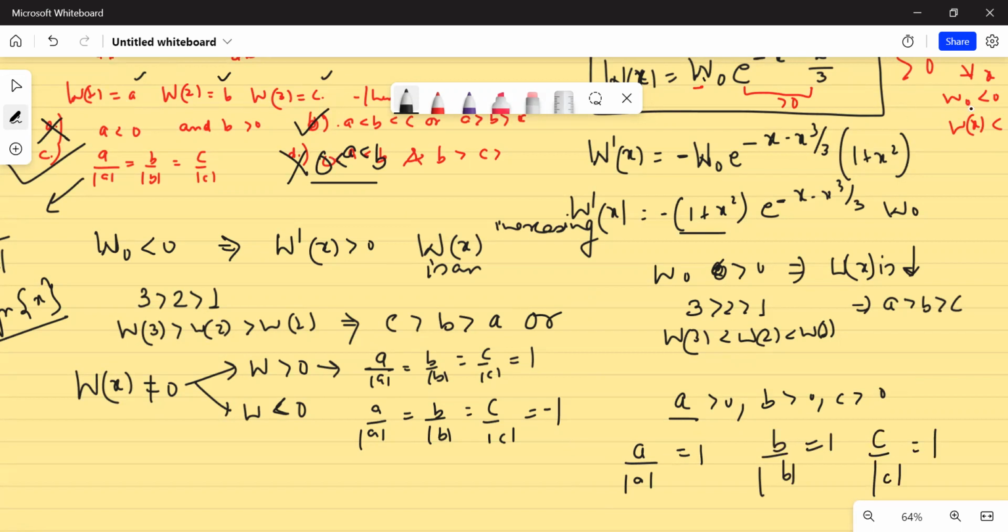Now, if at any point you know that the Wronskian is negative, then the Wronskian would be negative throughout. And if the Wronskian is negative throughout, then A would be negative, B would be negative, and C would be negative. If these are negative values, dividing a negative value by its magnitude gives -1.